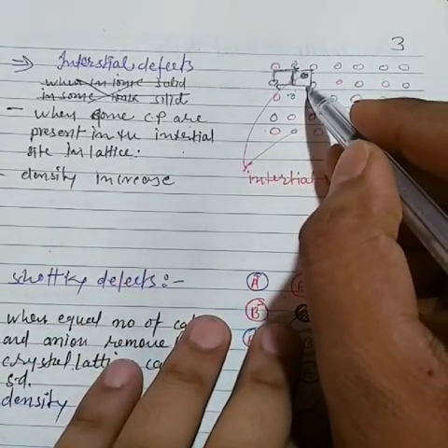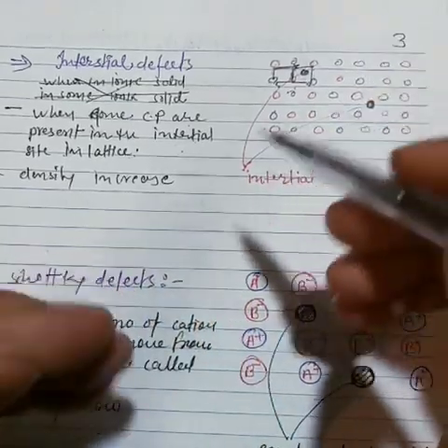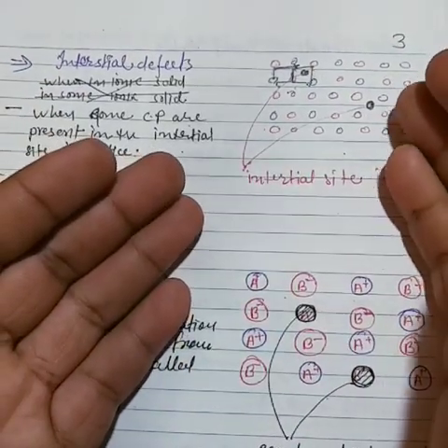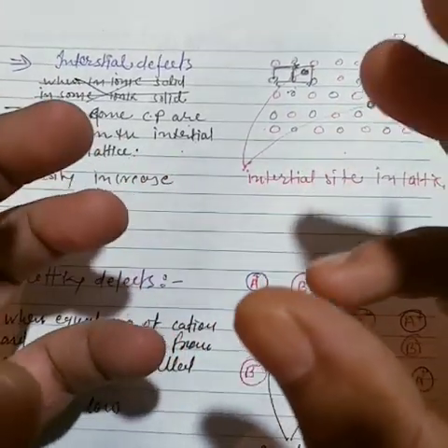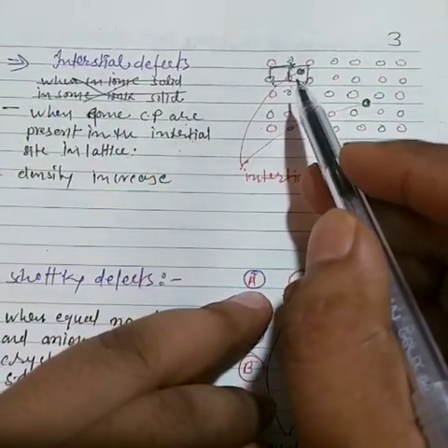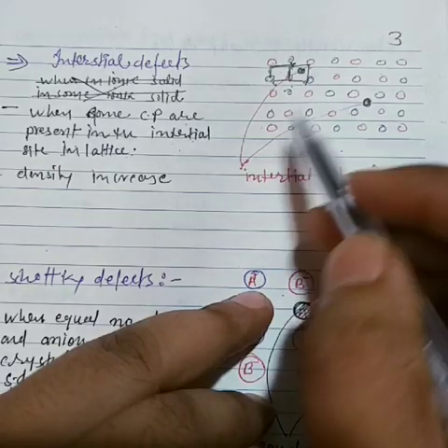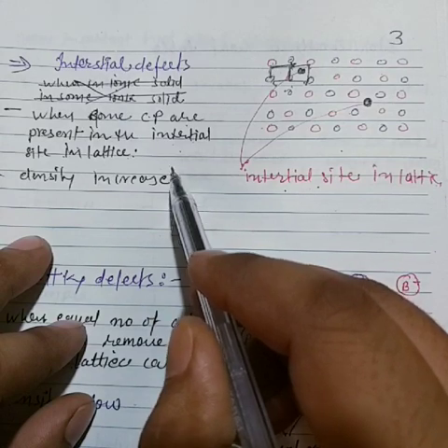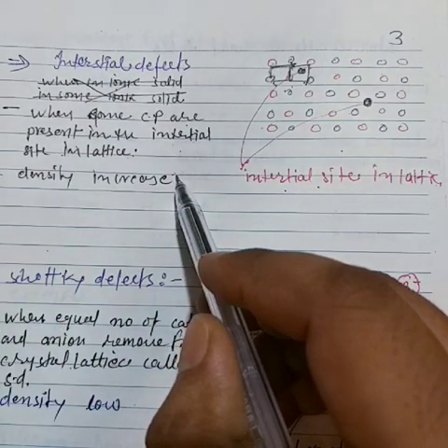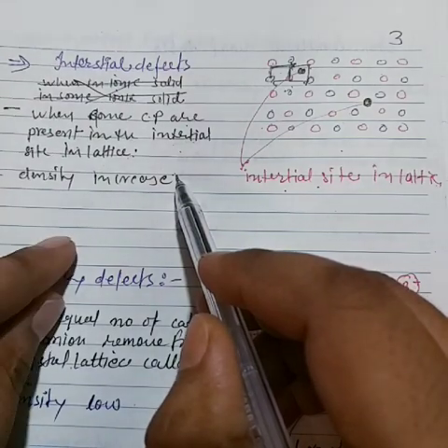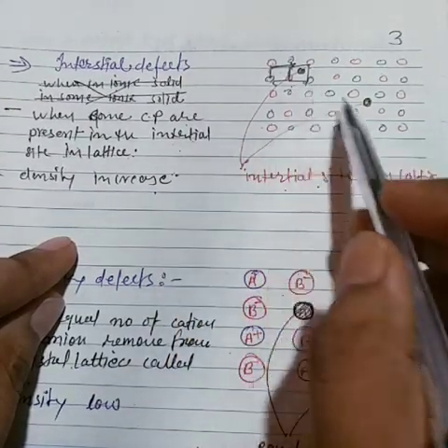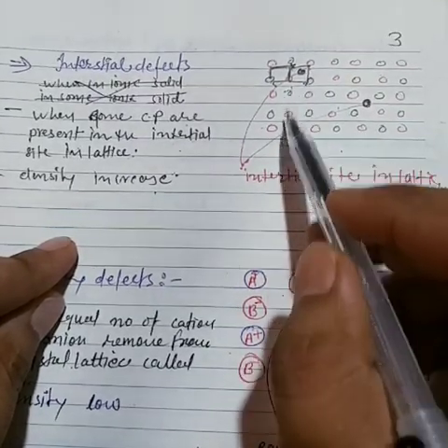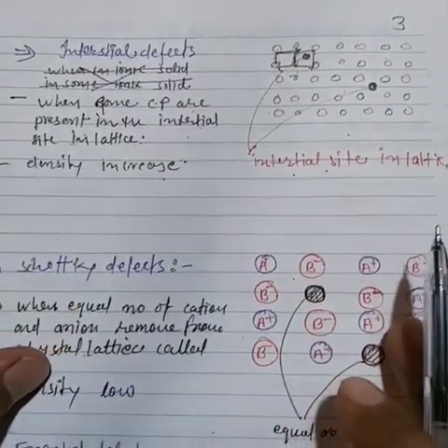So this is called an interstitial site in the lattice. And here is one more important characteristic: the density increases, just opposite to the vacancy defect. Why? Because extra constituent particles are added between them. So this is called an interstitial defect.